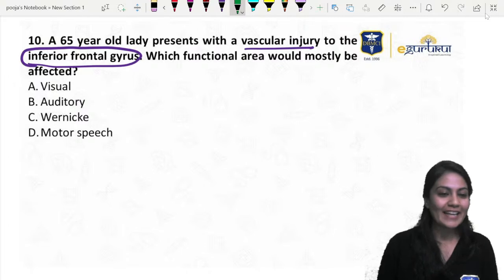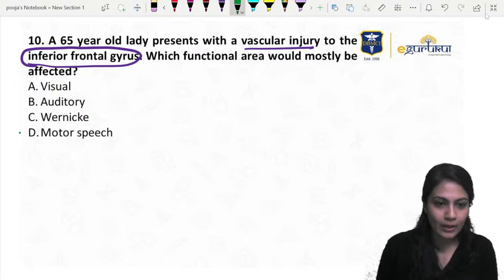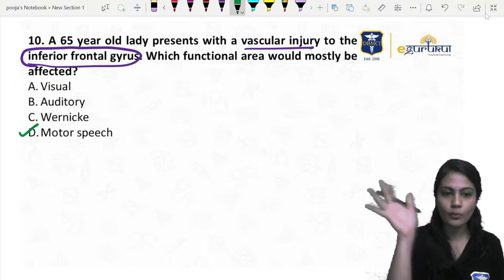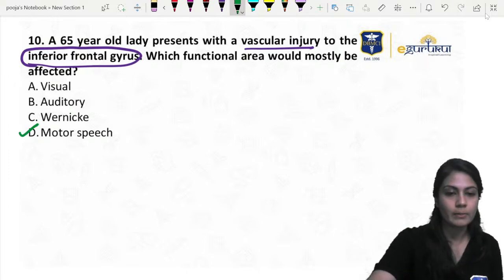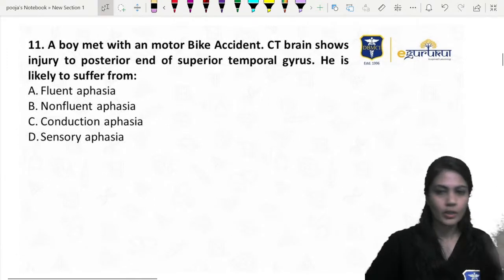Okay, fine. So definitely the answer over here, as you told me already, is motor speech. Motor speech is going to get affected, right? Not Wernicke's area. Over here Broca's area will be the answer. Visual area is not affected at all, auditory also not.